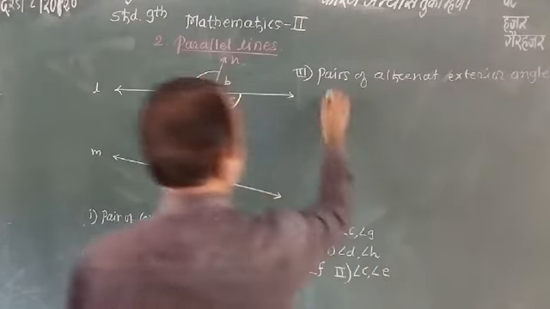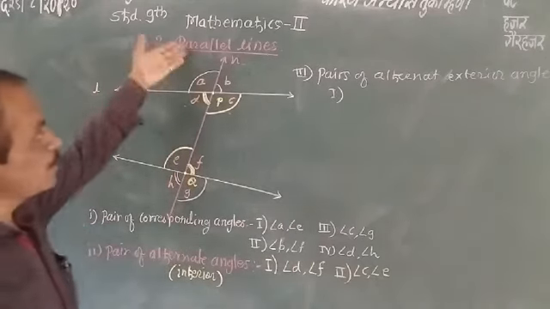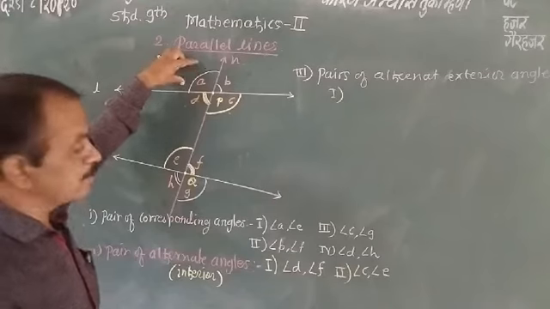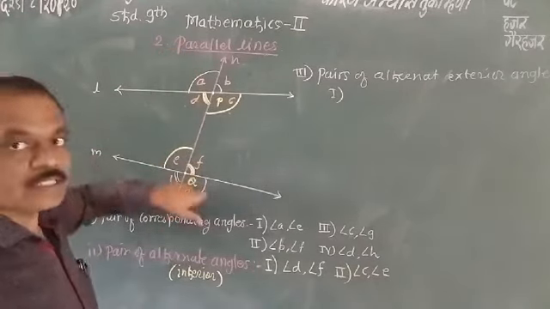Exterior angles. Which are these? Exterior means angles formed on the outer side. This is angle A and this angle is Z. These are the exterior angles.